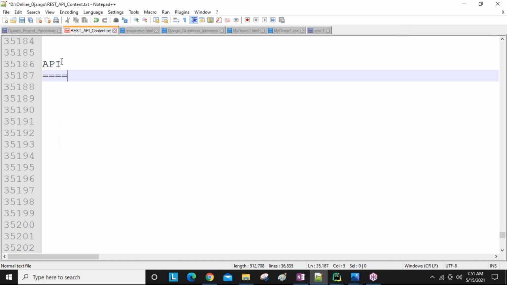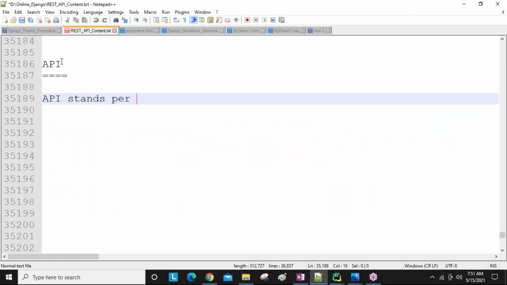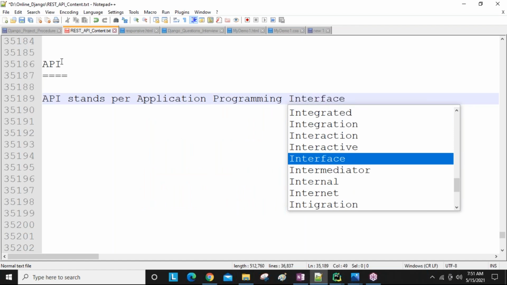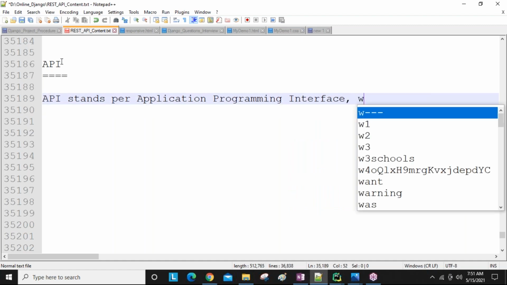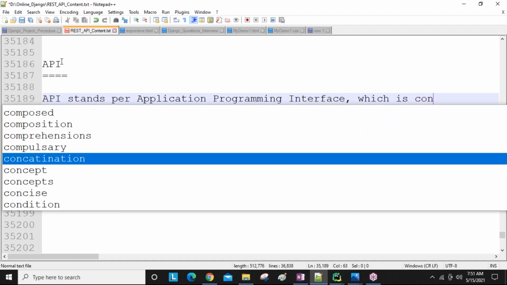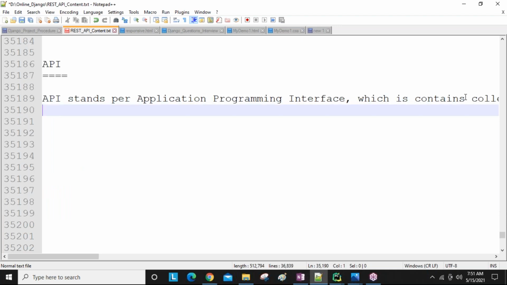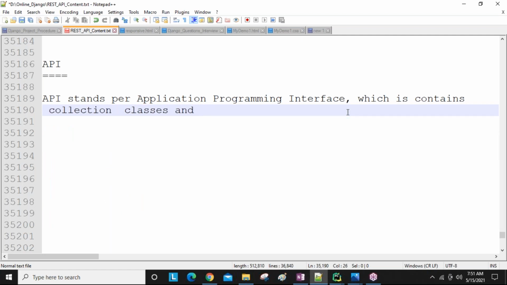API stands for Application Programming Interface, which contains a collection of classes, modules, or methods, whatever you want, guys.